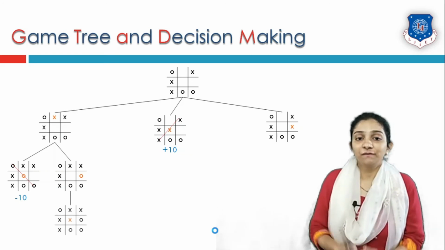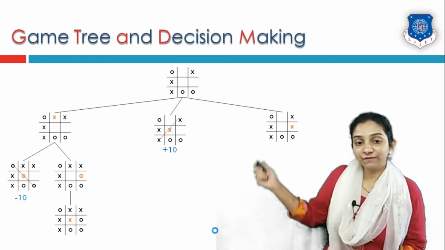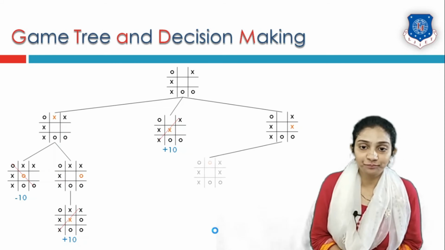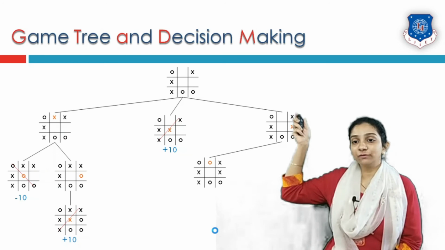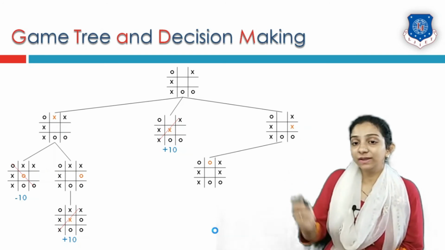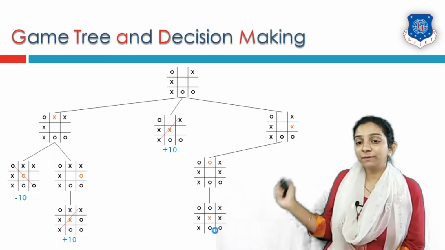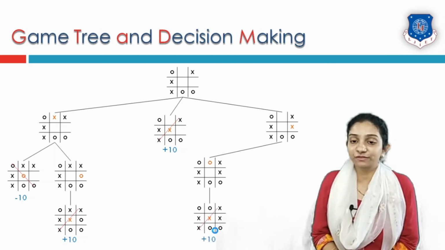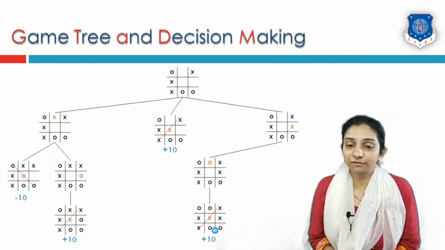In that case, we put X in the middle box, in which we will win this game and get some positive score. Let us take the third case where I put my X in row 2 third box. A possibility for O is the row 1 middle box. If that is where O goes, X will go in the middle box, so the score we will get is positive.